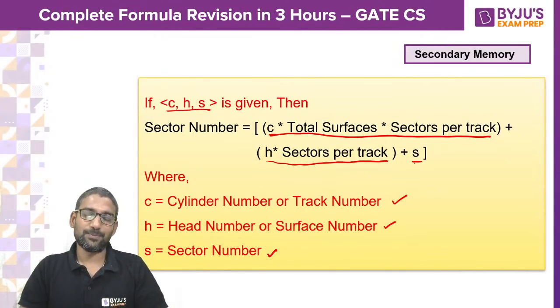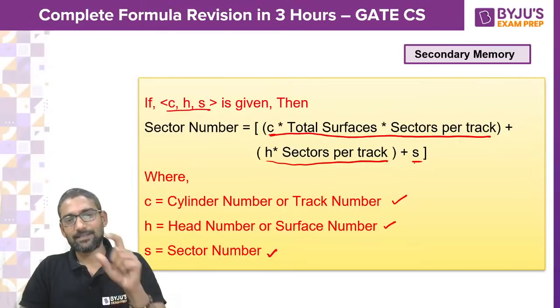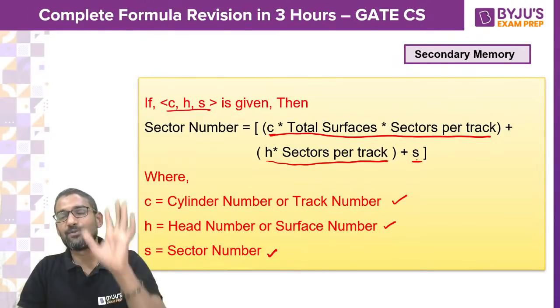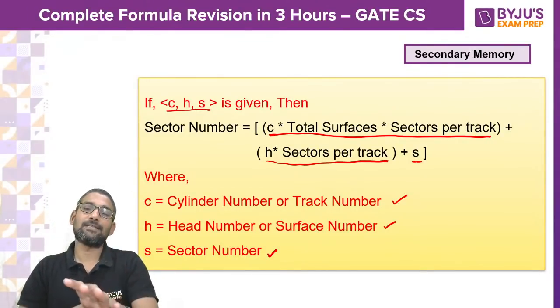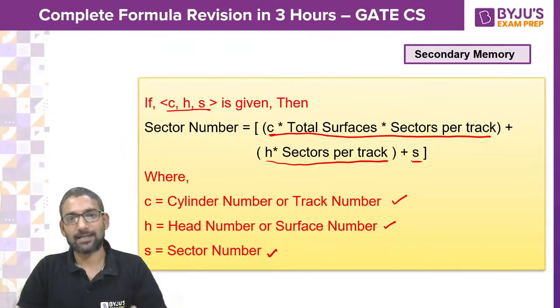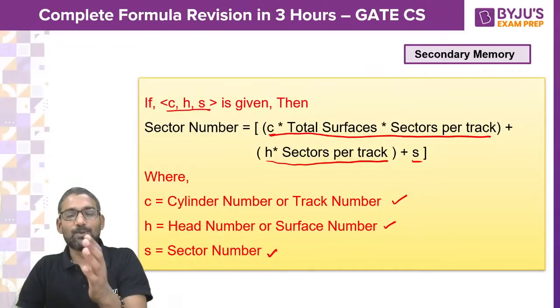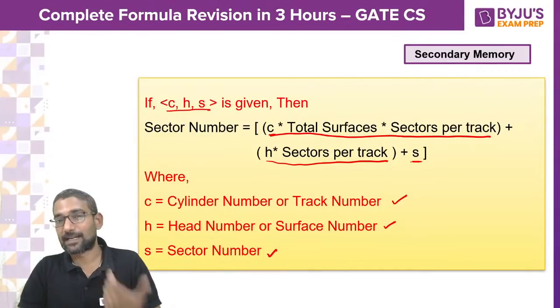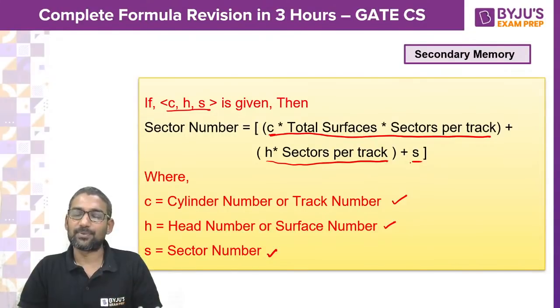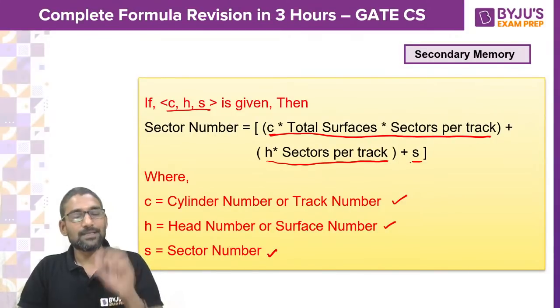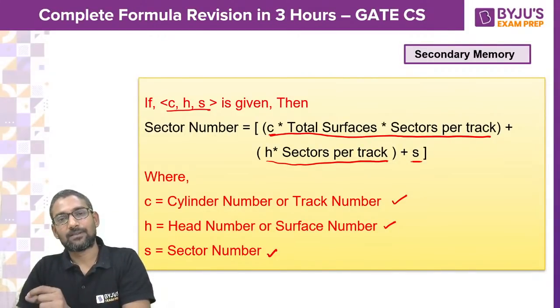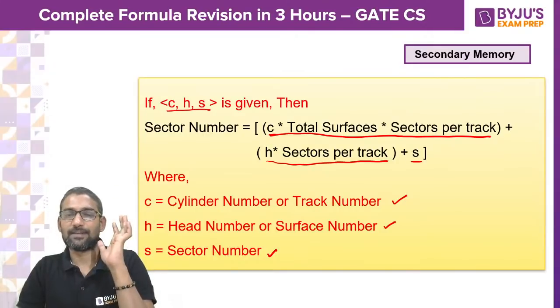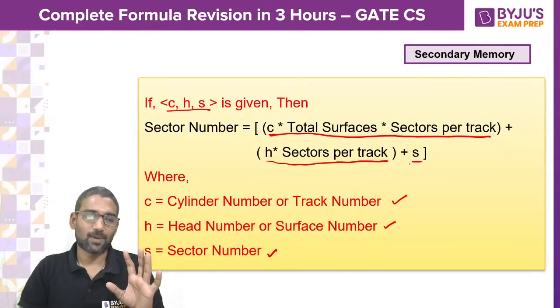Guys, if you have the sector number and are asked for CHS, mostly it would be an MCQ. So do reverse engineering, apply this formula on every option. Whichever option gives you your sector number, that is the answer. That is easier than applying the standard approach. If anyone knows how to derive CHS if the sector number is given, the standard approach, they will definitely agree with me. That is a little time consuming process. So if at all it is an objective MCQ, please apply the formula on every option. Whichever option gives the given sector number, that is the answer. Okay.